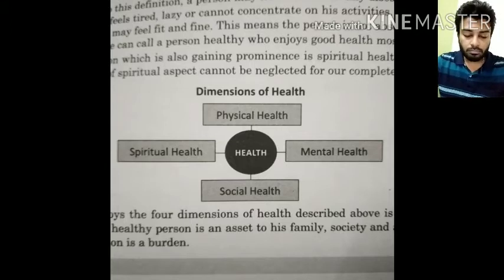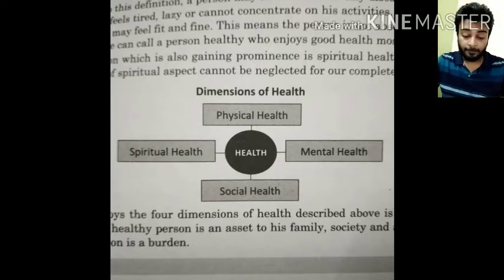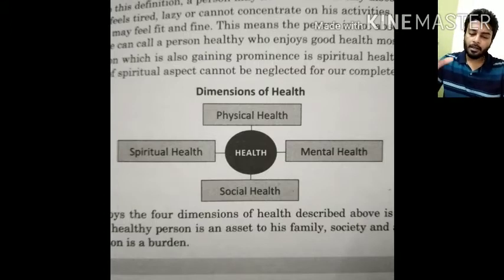Now, health has several dimensions, as you can see in this picture. It has physical health, mental health, social health, spiritual health. These are the different dimensions, and if you are healthy, you should have these dimensions properly.